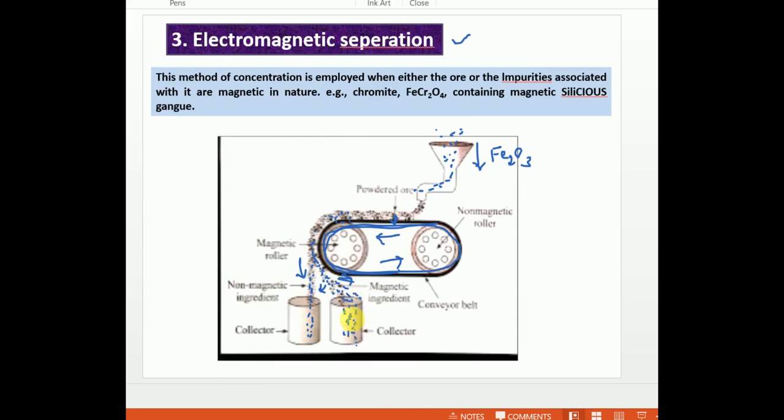So this method is applicable only if either the ore or the impurity is magnetic, right?